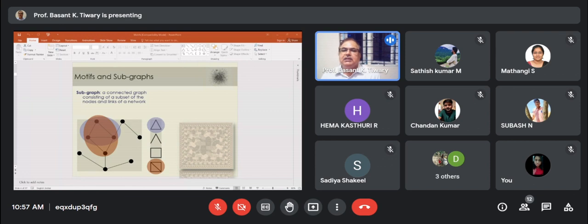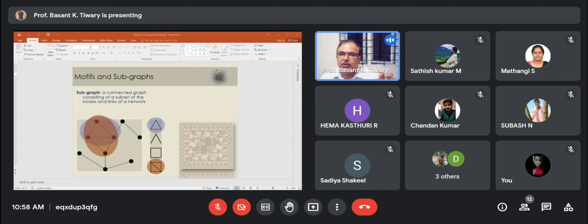So first let us see what is motif and what is subgraph. When you want to understand a graph, you can look at some smaller component of that graph.